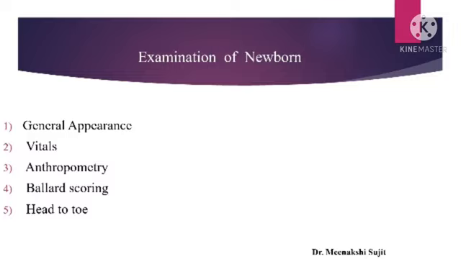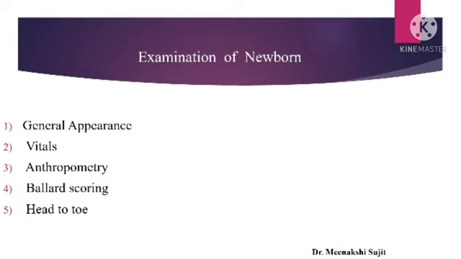Coming to vitals, what all will you see? Temperature, pulse, blood pressure, and respiratory rate. You will see these points in vital signs. And coming to anthropometry, you will see height, weight, head circumference, chest circumference, and mid-arm circumference.